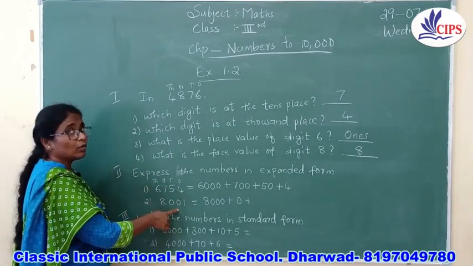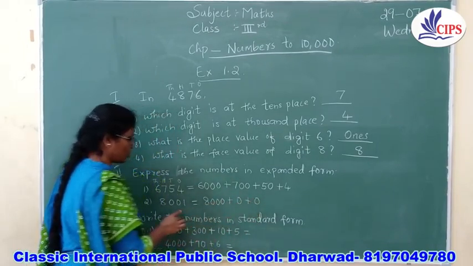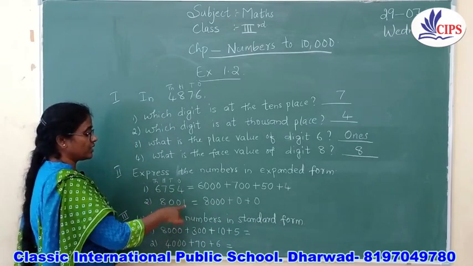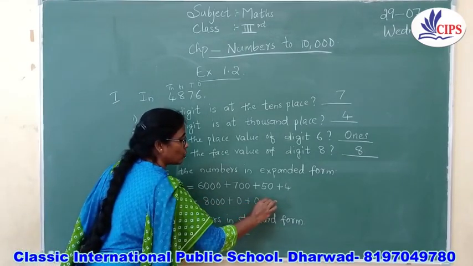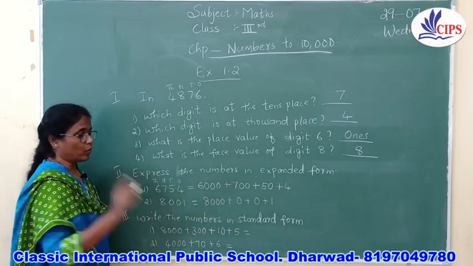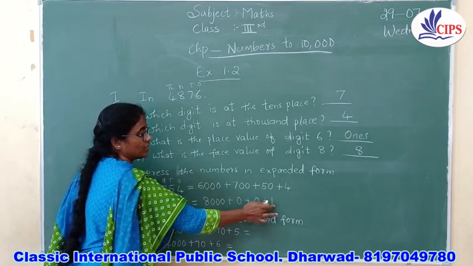Again there is a 0. So 0 doesn't have any value. So again you are going to write one more 0. Okay. So the next number comes 1, which is in the ones place. So ones is always a single number 1. You can write 8000 plus 0 plus 0 plus 1.